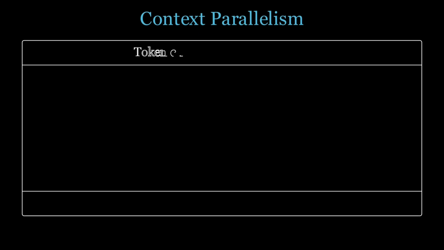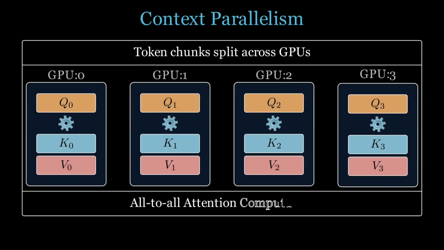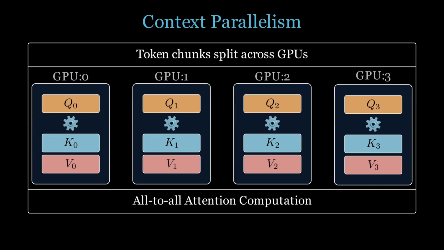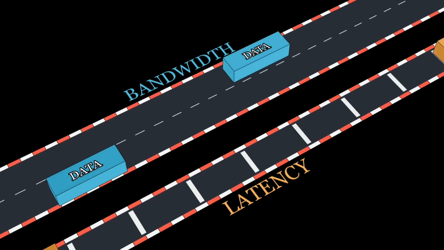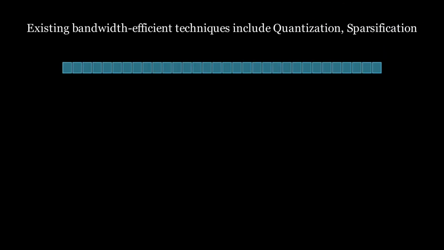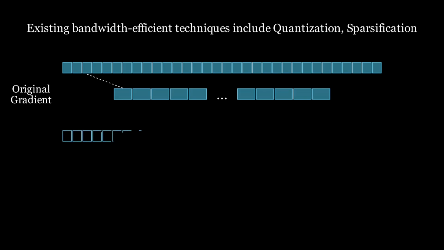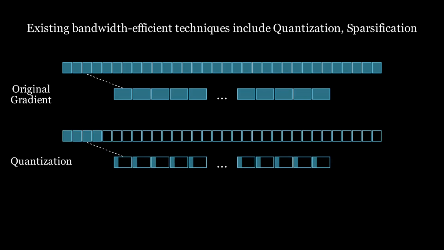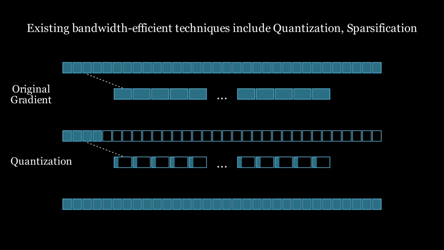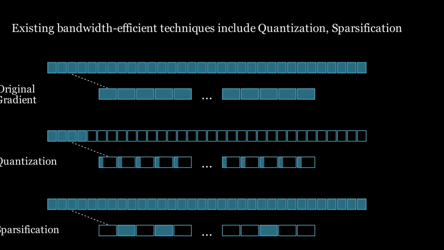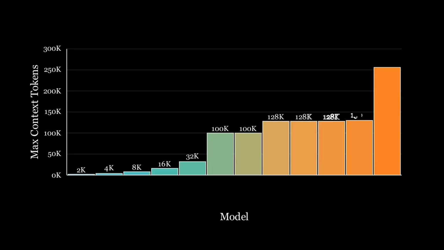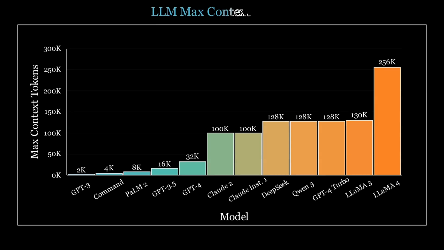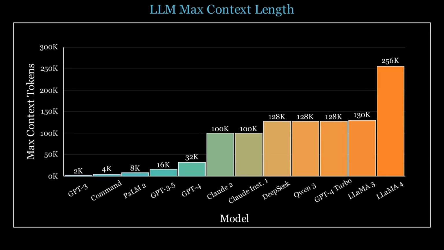A significantly more challenging and largely unexplored frontier is context parallelism in decentralized environments. Here, limited bandwidth and non-trivial latency bottleneck the training. Existing bandwidth-efficient tactics like quantization and sparsification can help, but they perform subpar compared to unaltered global attention. Nonetheless, context-parallel training is becoming critical for pre-training frontier LLMs that rely on extremely long sequences, routinely beyond 100K tokens in models such as Llama, DeepSeek, and Qwen, substantially improving the ability to capture long-range dependencies.